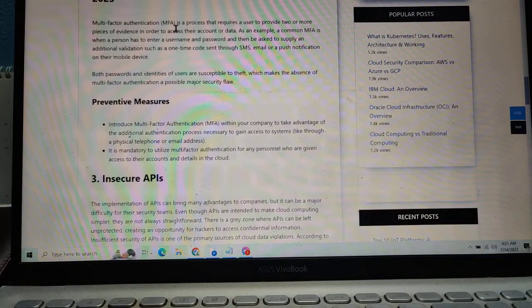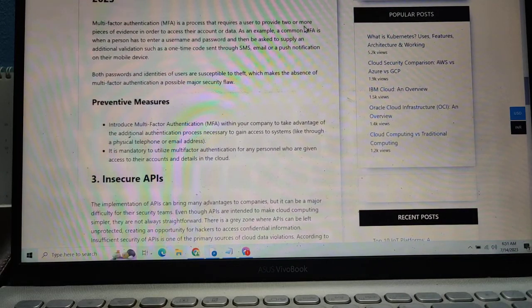Multi-factor authentication (MFA) is a process that requires users to provide two or more pieces of evidence in order to access their account, data, and applications. A common MFA is when a person enters a username and password and is then asked to supply an additional validation, such as a code sent by SMS, email, or push notification on their mobile device.